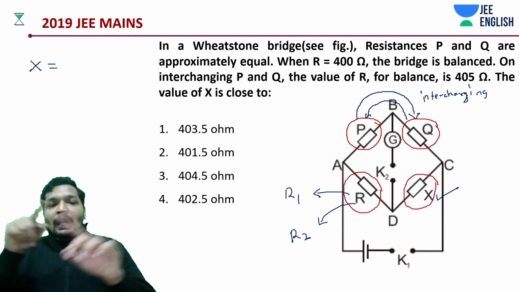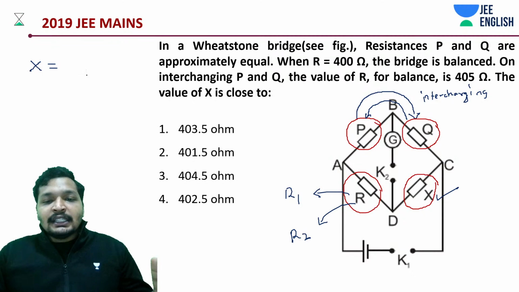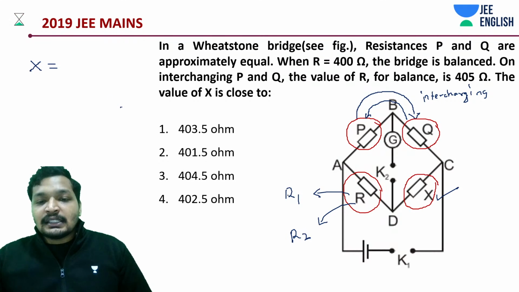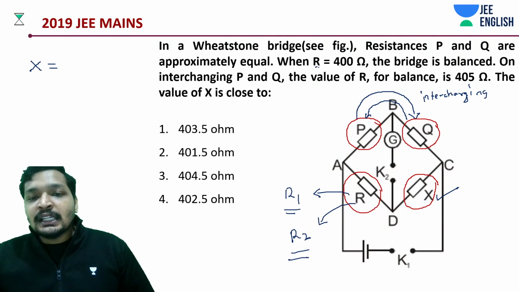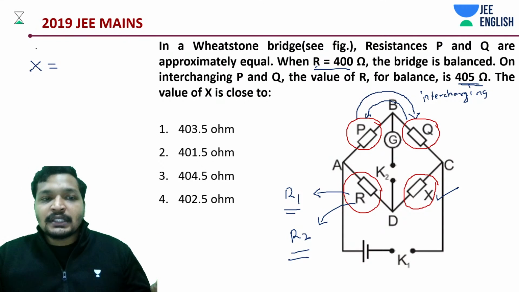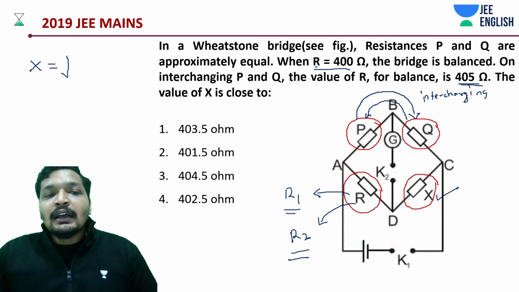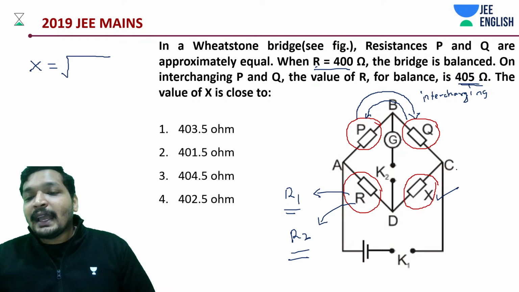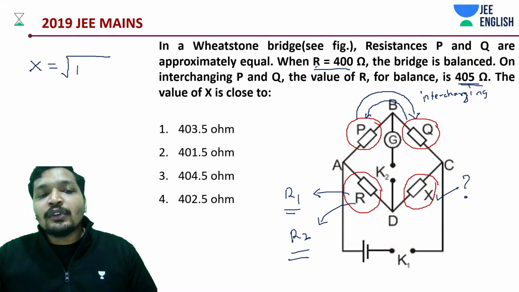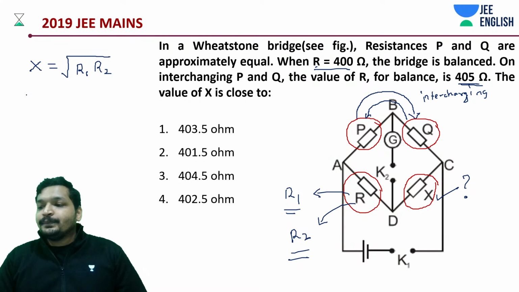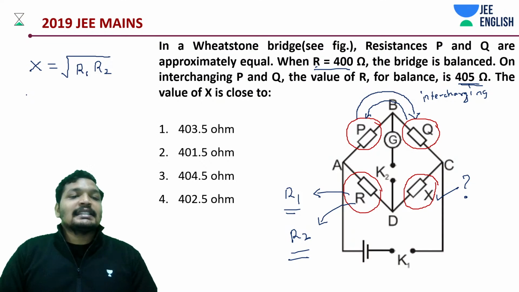P and Q are interchanged. Initially, you have some resistance R1 and then you change it to resistance R2. Initially, it was 400 ohms. You changed it to 405 ohms. In that case, they would ask you the value of X. X is nothing but under root of R1 into R2. That is all it is.